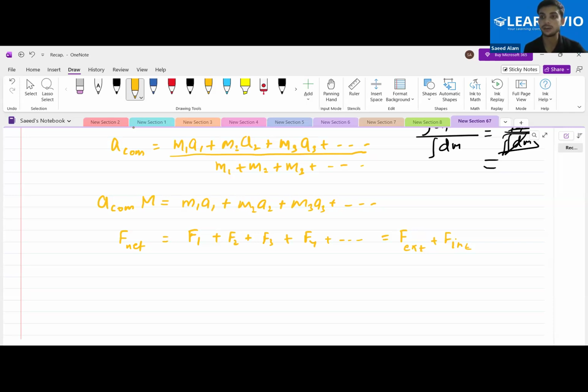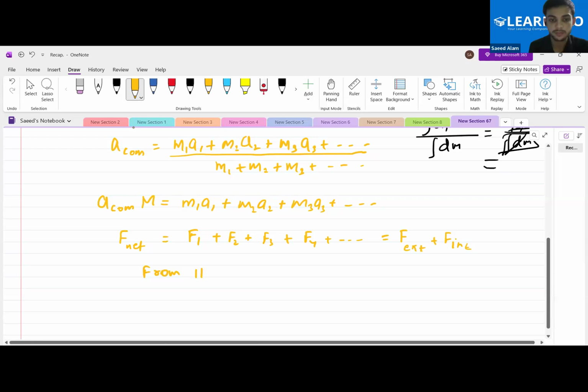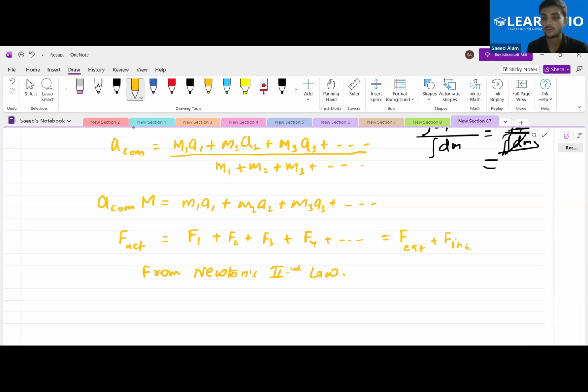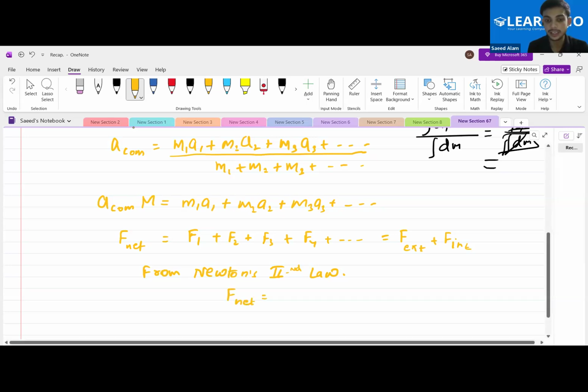But from Newton's second law of motion, which we had not actually covered here, but I need to take that reference. But that's a very small thing, so no need to worry about that. So from Newton's second law, what we can see is that F net is actually equal to F external.